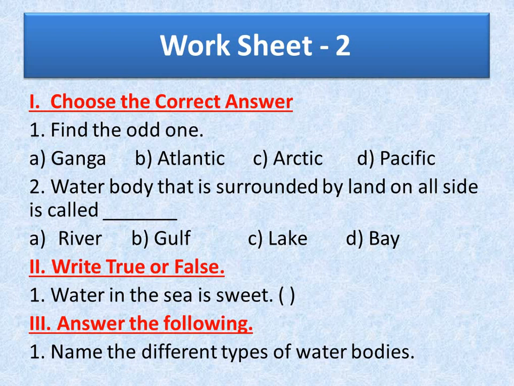Question number 2. Water body that is surrounded by land on all sides is called dash. Options are river, gulf, lake, bay. Roman number 2, write true or false. First one, water in the sea is sweet. Roman number 3, answer the following. Name the different types of water bodies.